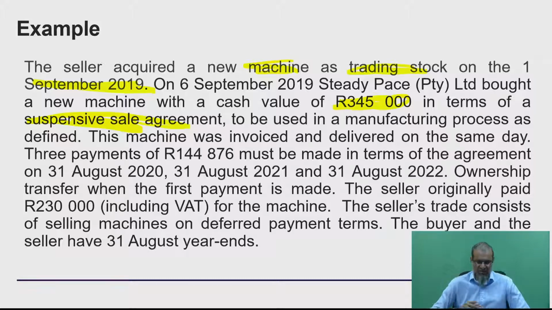Okay, so we've got a seller that actually acquired this machine as trading stock. I basically held it as trading stock, but what I did as a seller, I then decided to take the trading stock and sell it, but I'm selling it under a suspended sale agreement. And it is going to be used in the manufacturing process as defined, obviously, by the buyer itself. The machine was invoiced and delivered on the same day.